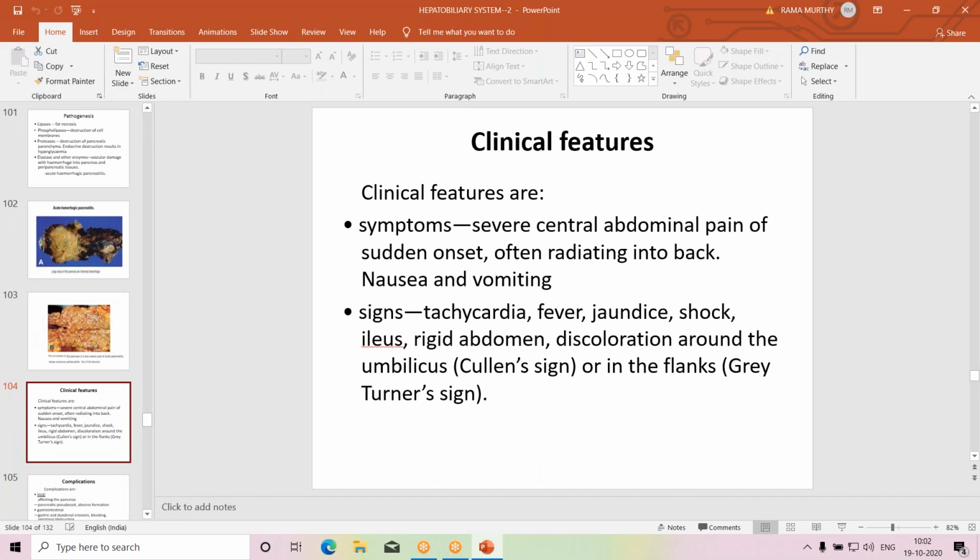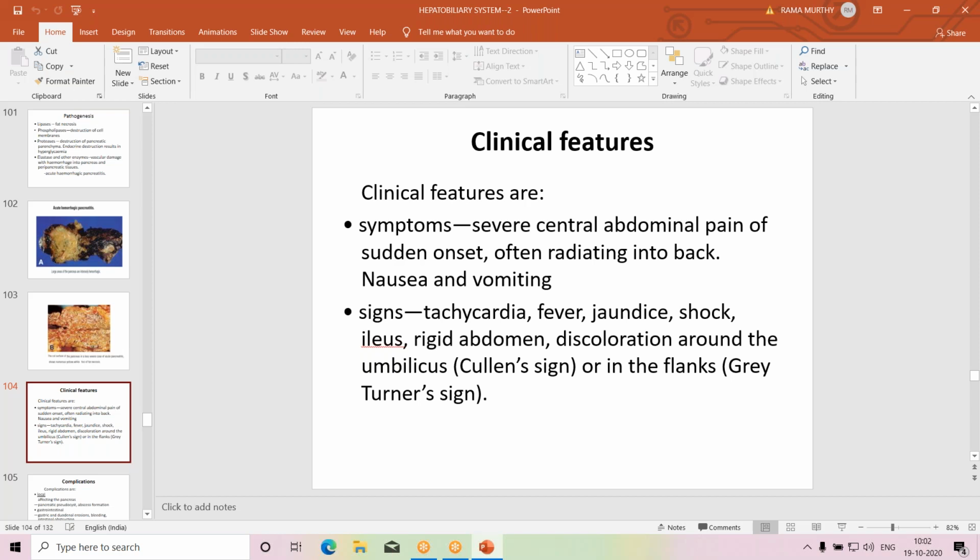Clinical features: acute pancreatitis may be mild, it may go unnoticed, sometimes it may resolve. For example, it may be associated with surgery or trauma or mild injury. But it may resolve. That is one extreme. At the other extreme, you will find severe acute hemorrhagic pancreatitis, which is a serious condition.